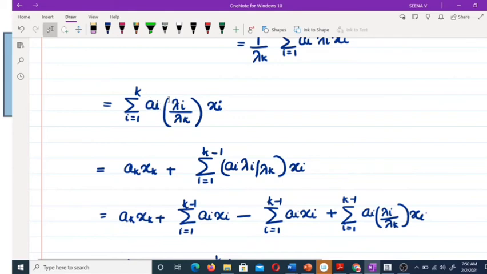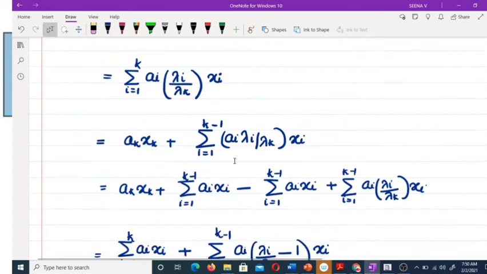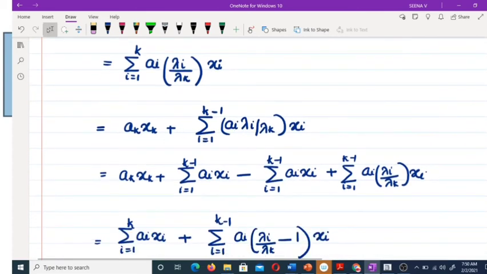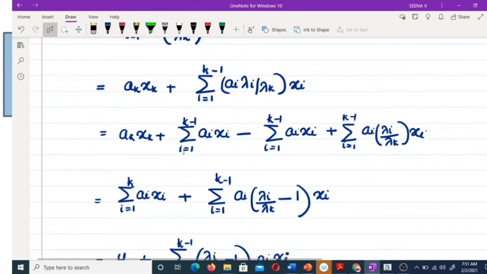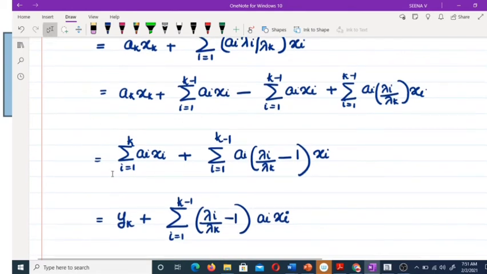So we are choosing the last term first, then writing the remaining terms: a_k x_k plus sum over i from 1 to k minus 1 of a_i lambda_i by lambda_k x_i. Now we are adding a_k x_k plus the sum over i from 1 to k minus 1 of a_i x_i and subtracting this term. Summing these, we get sum over i from 1 to k of a_i x_i plus this sum, a_i lambda_i by lambda_k, with a minus sign, so it becomes minus 1, lambda_i by lambda_k minus 1, x_i.